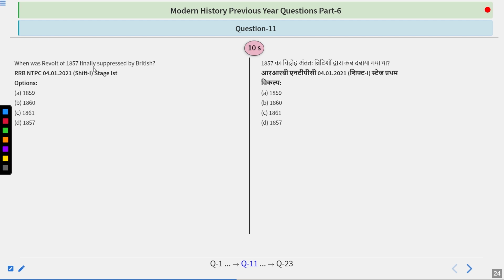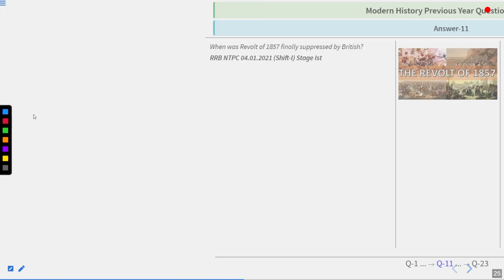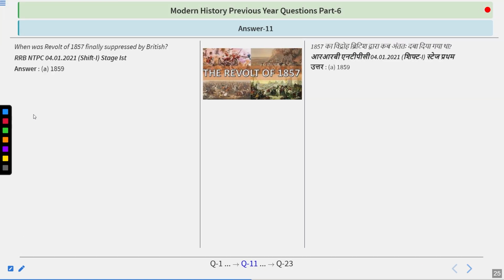When was the revolt of 1857 finally suppressed by the British? Options: 1859, 1860, 1861, 1857. Try to think about it. And the answer to this question is 1859.